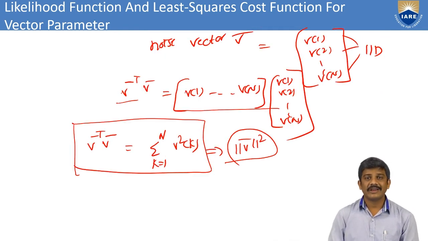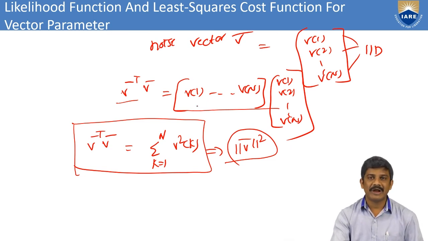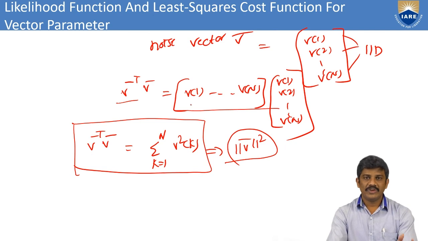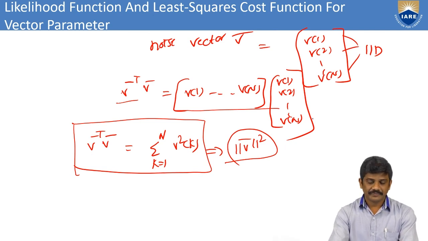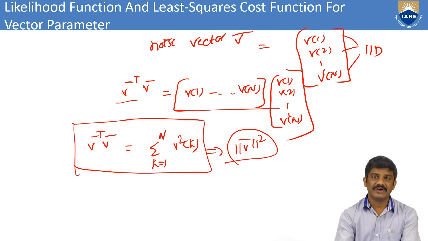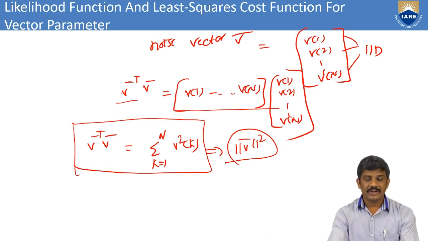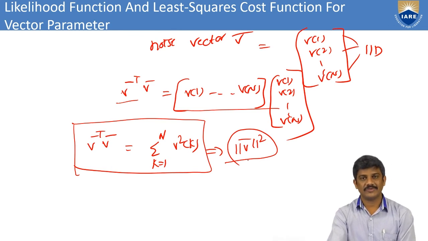Okay, from that I can consider the noise vector v bar. We know from the previous session what the v bar values are. From that we can consider v bar transpose into v bar. This is a matrix, this is v bar transpose and this is v bar. For computational purposes, I can simplify this as summation of k equal to 1 to n v square of k. Then I can write this as mod v bar whole square. This is the function of the noise.